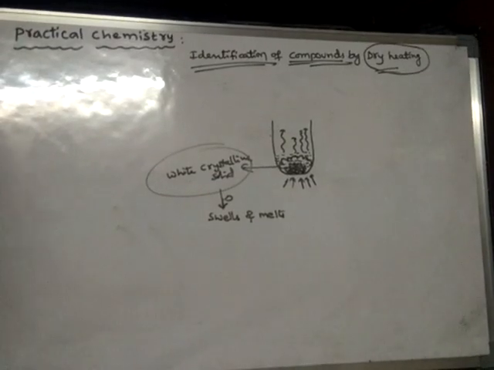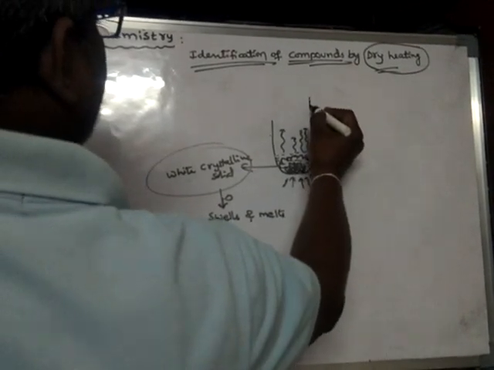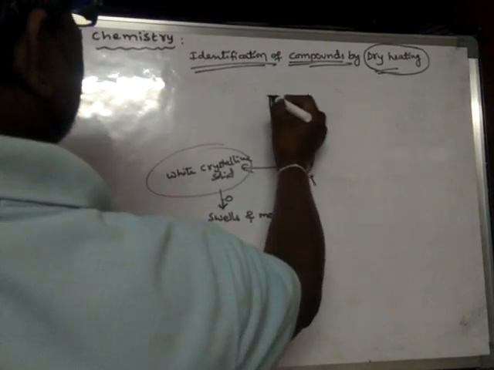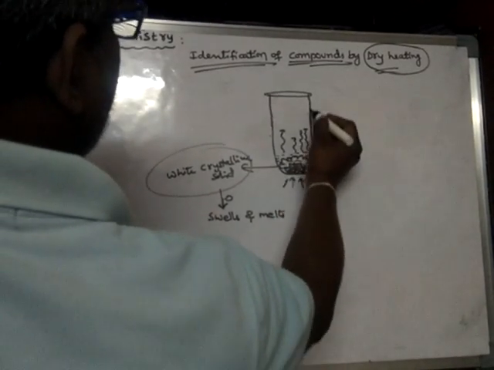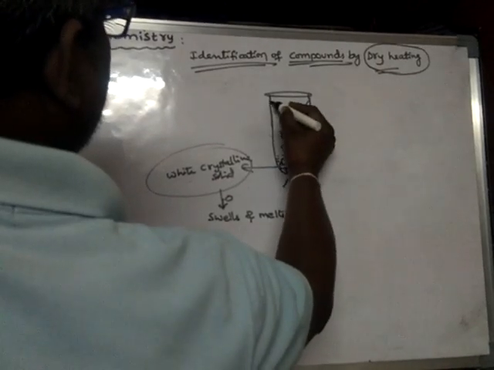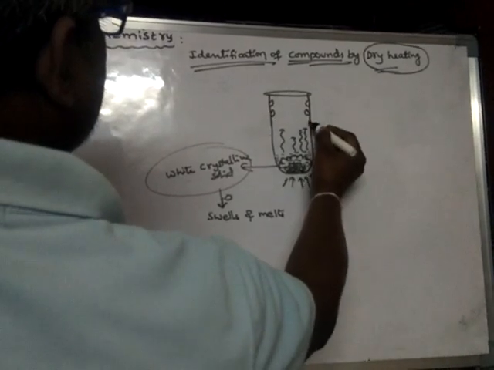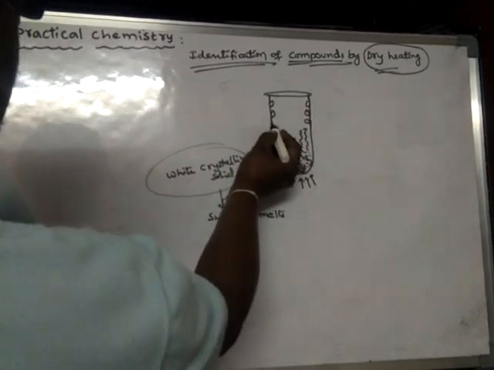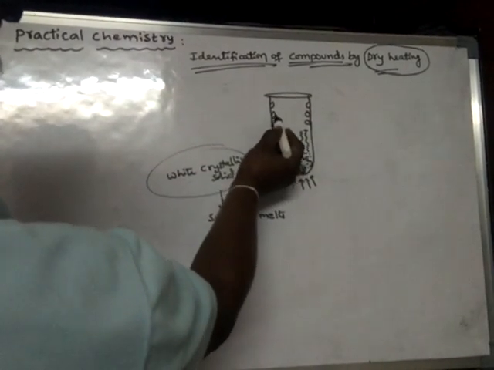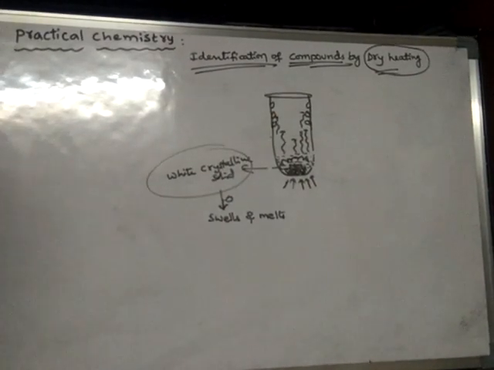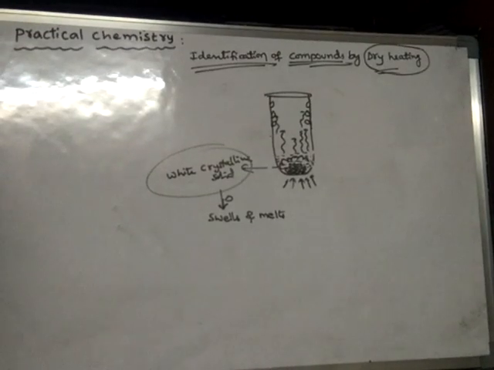These steamy vapors, when they are condensed on the cooler parts, produce colorless liquid drops.